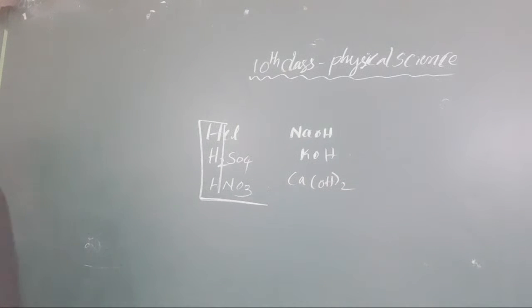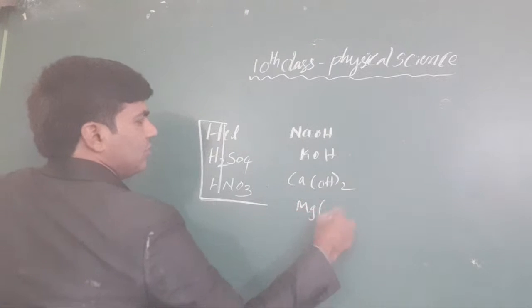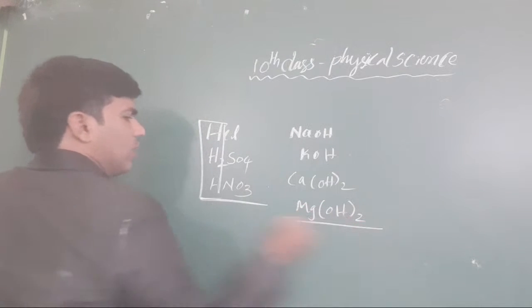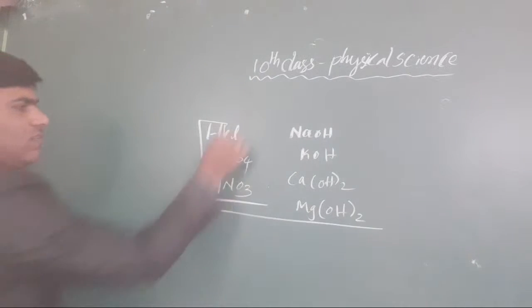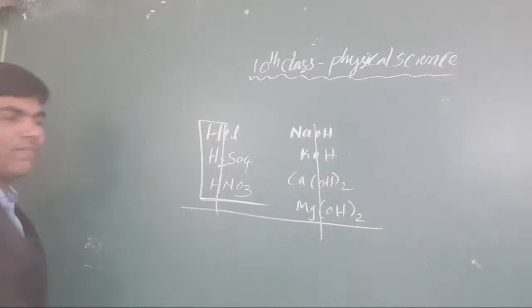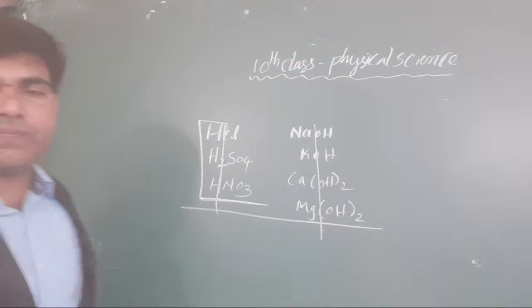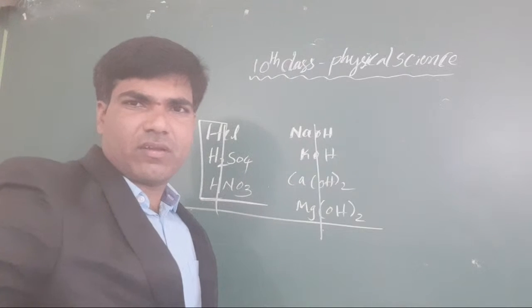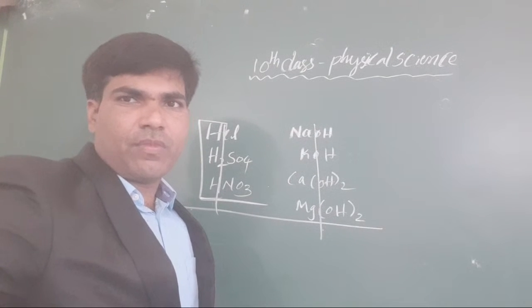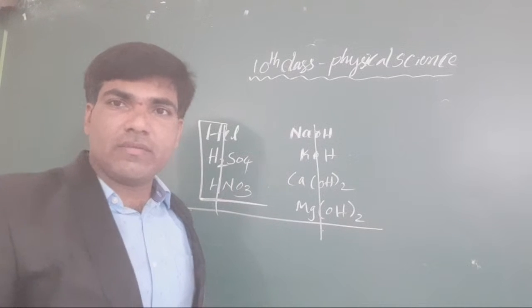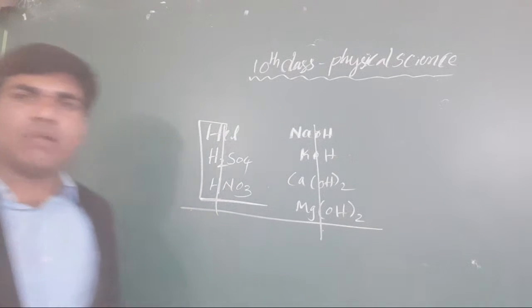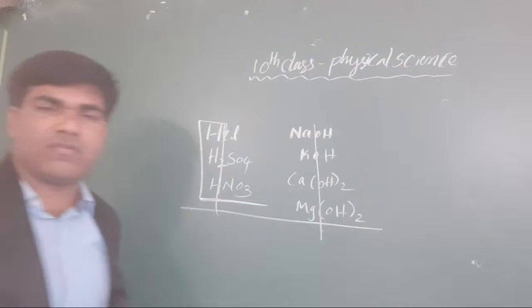Magnesium hydroxide. Here, what are we taking? Magnesium hydroxide. What is the common thing in this? Check it out, we are already discussing. What is the common thing in acids? What is the common thing in bases?